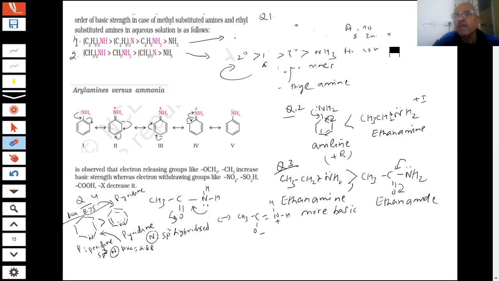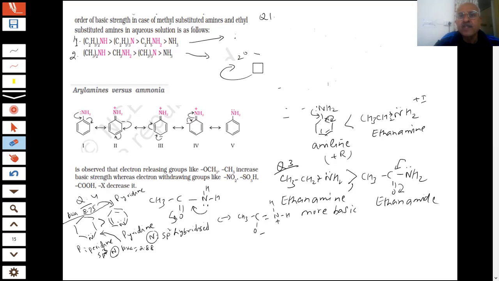In the paper, what type of questions can be given? Basicity of amine is a favorite question for the examiner. There is no paper without a question on that. Gas phase or aqueous phase, you have seen, very, very important. This question, very important, which I wrote here, has appeared 10 times in the paper. Methylamine and ethylamines.